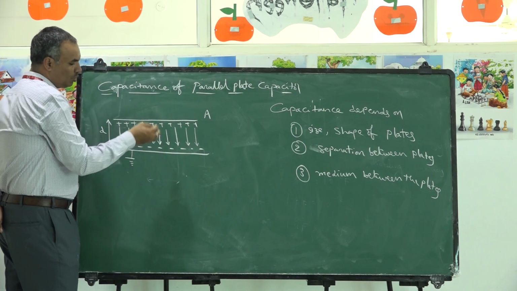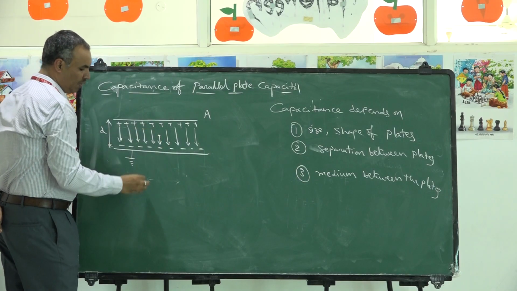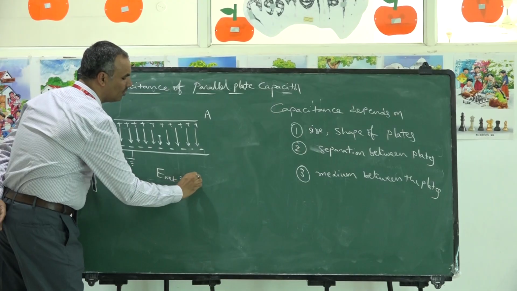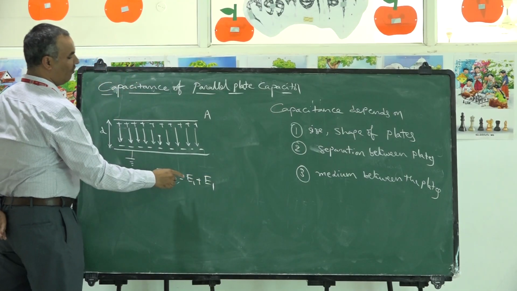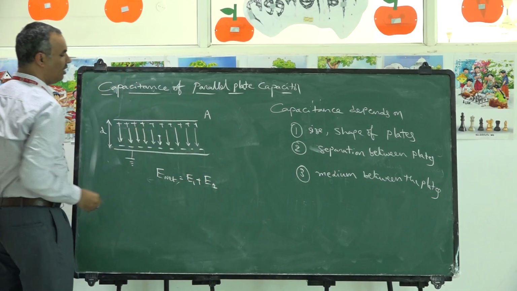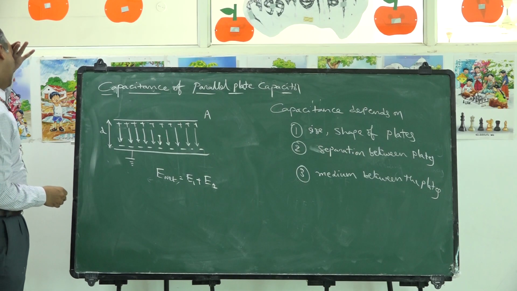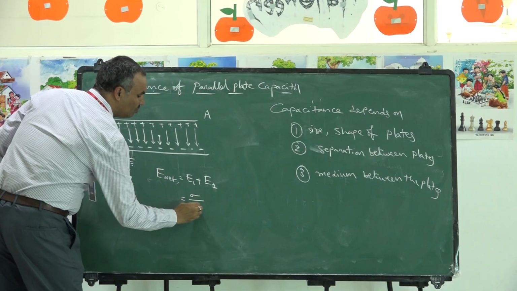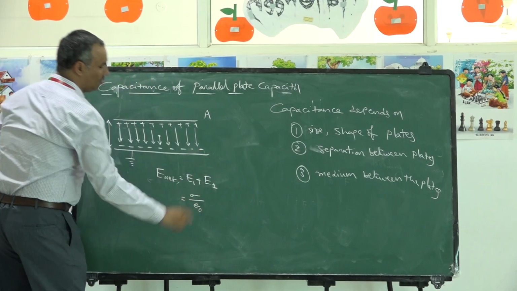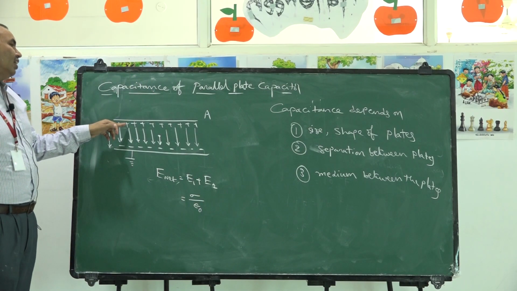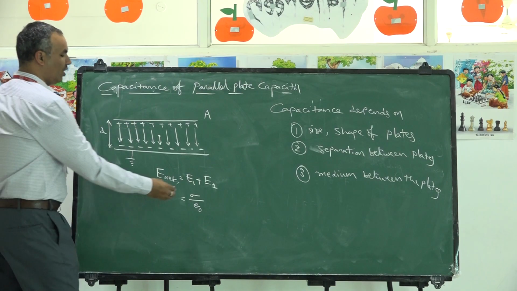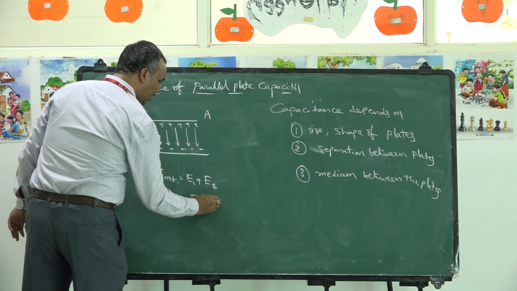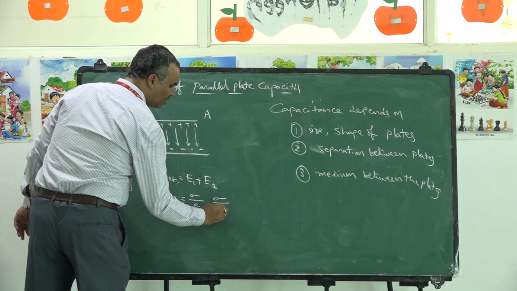So the electric field at this point because of this plate and because of this plate: E net is equal to E1 plus E2. E1 is the electric field strength due to the first plate, E2 is the electric field strength due to the second plate. You know that E is equal to sigma by epsilon naught. Charge is residing on only one side, hence we are taking sigma by epsilon naught. Similarly, charge residing here is sigma by epsilon naught.